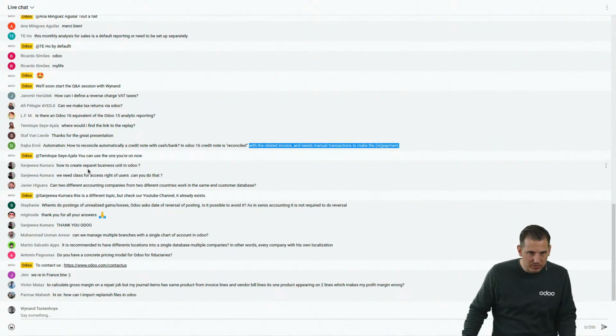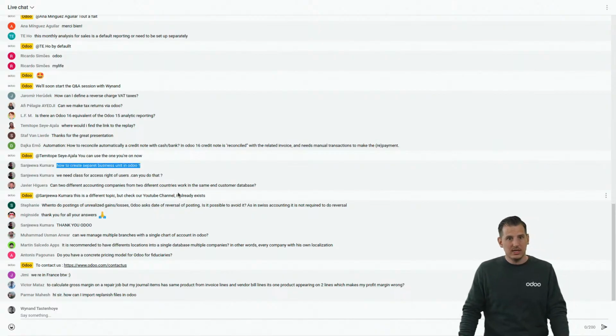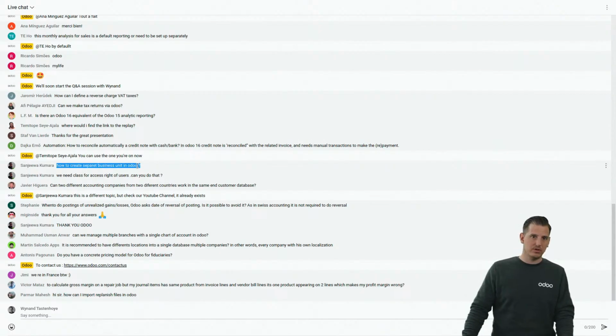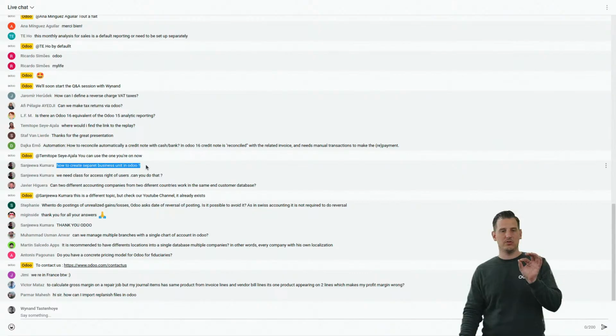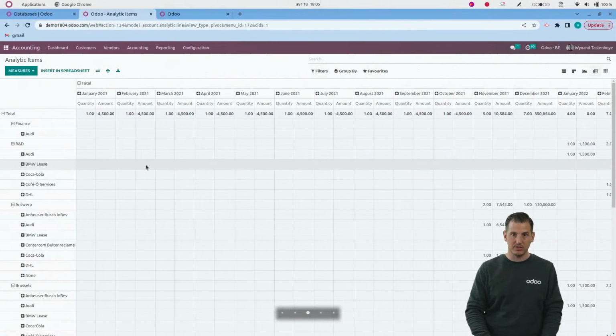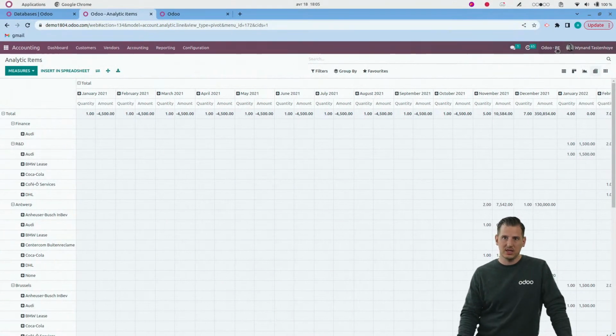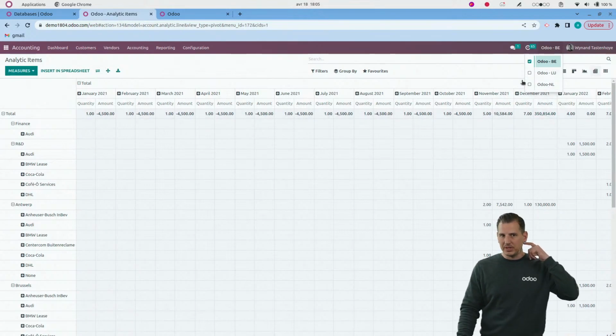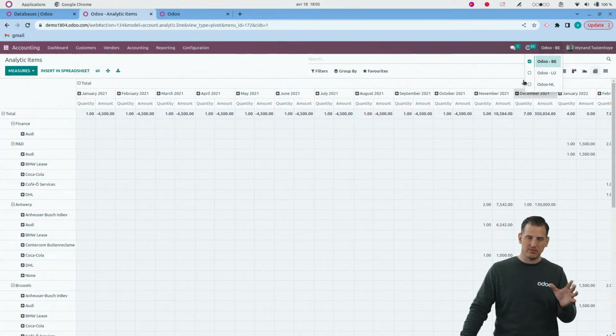How to create a separate business unit in Odoo? It's a very good question. It's not possible in my opinion. For the same reason, please don't make the mistake to go for multi-company. A lot of people are making the mistake of having multi-company. I have 3 companies, for example, in the database here, because I do the same demo for Luxembourg and the Netherlands. So I have one database that I always use for my demos.